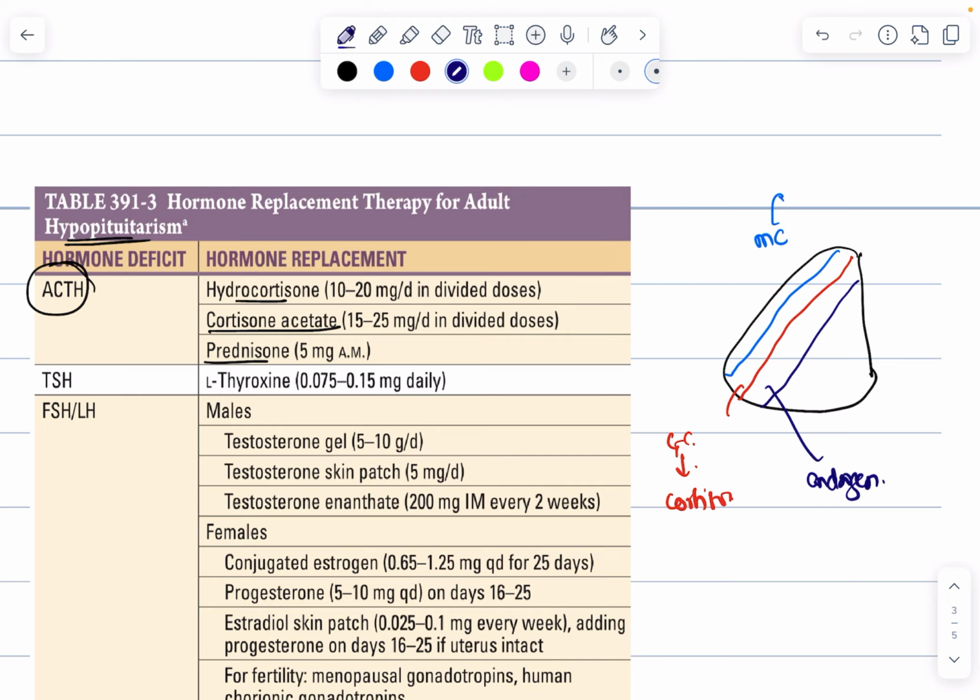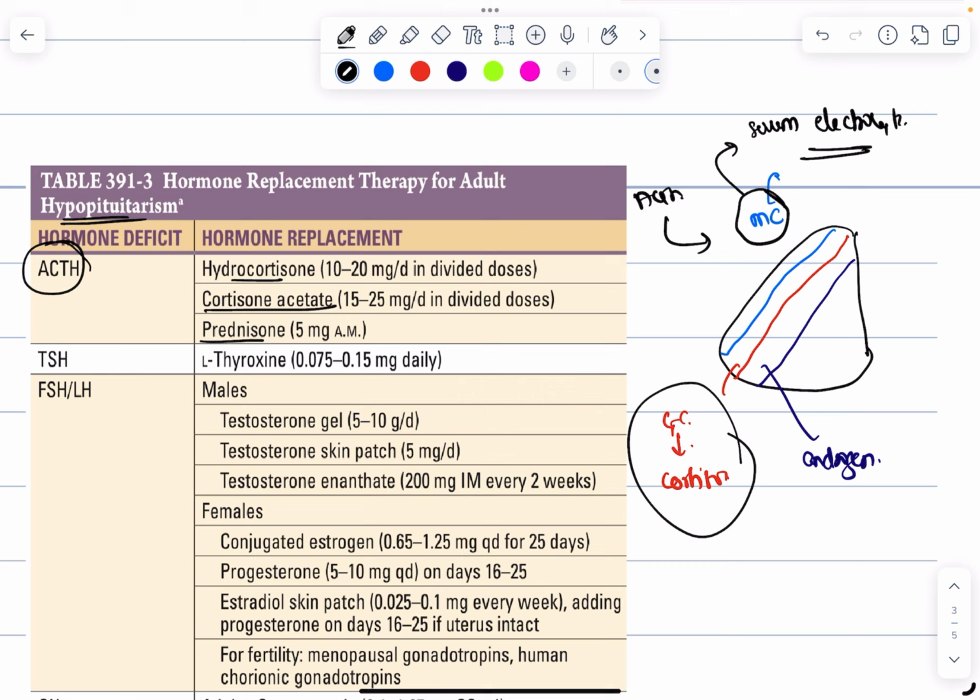Of all these three, the mineralocorticoid is secreted under the influence of our serum electrolytes, and there is no control of ACTH over the mineralocorticoid, whereas the glucocorticoid is purely under the control of ACTH.